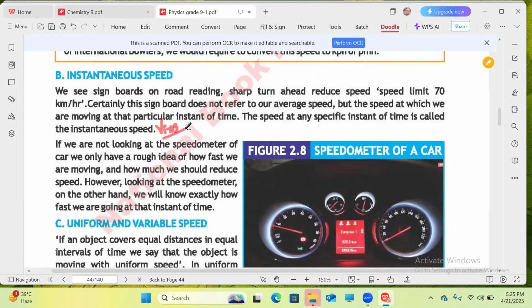Meanwhile, when you are driving a car or riding a bike, at some instant you look at the speedometer of your car, bike or bicycle. Then the speed at that specific instant of time is known as instantaneous speed. It might be 30 kilometers per hour, it might be 20 kilometers per hour. It can be in different ranges and different values. Understand that? So it was a very easy concept about instantaneous speed.